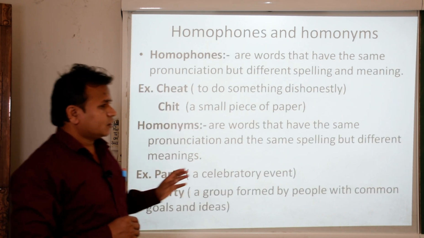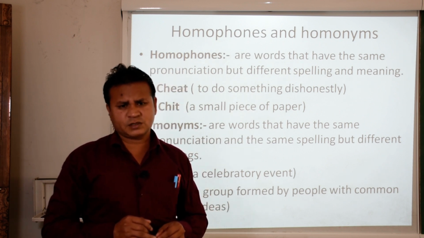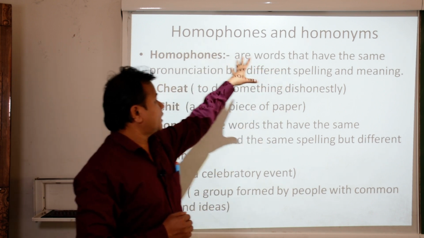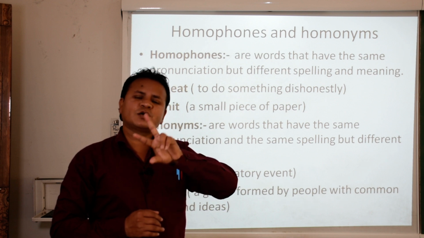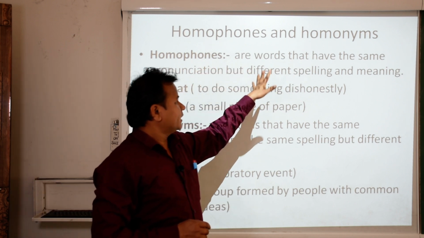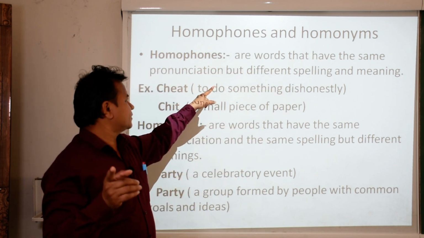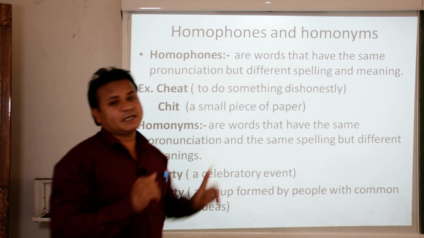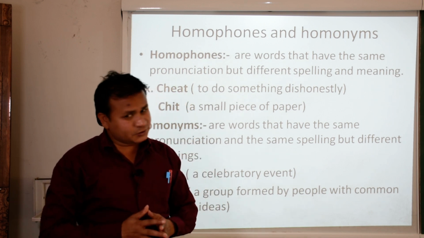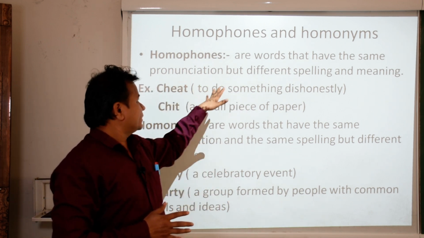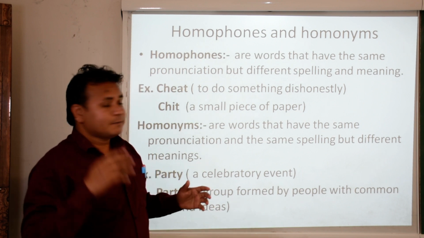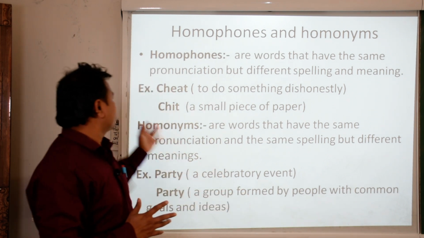Now, another thing comes: homophones and homonyms. There are two types of words given here. Homophones, what are homophones? Homophones are words that have the same pronunciation but different spelling and meaning. Pronunciation is the same but spelling is different and meaning is also different. How? Let us see the example.